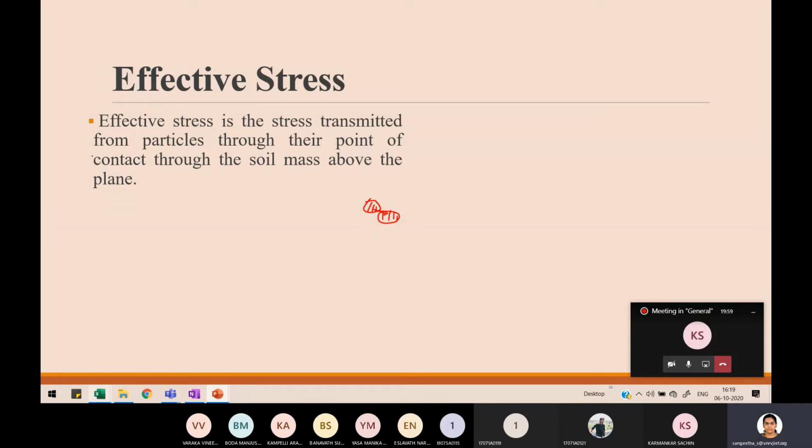Okay, so this is being transmitted through the soil granules.